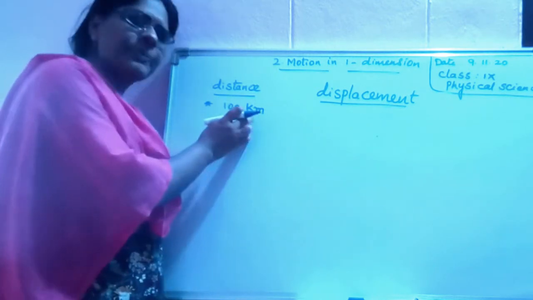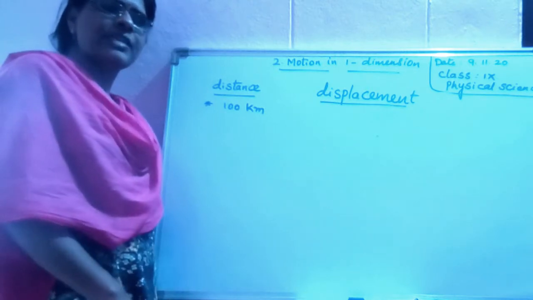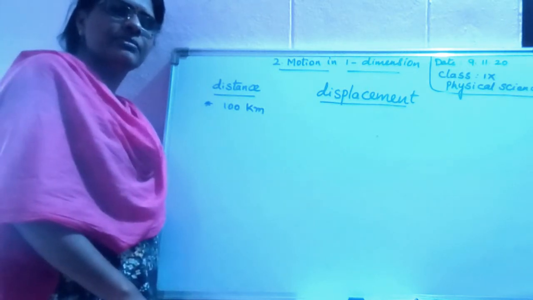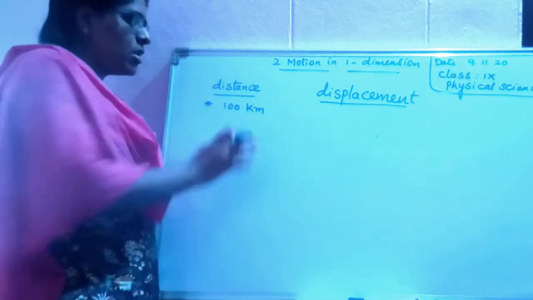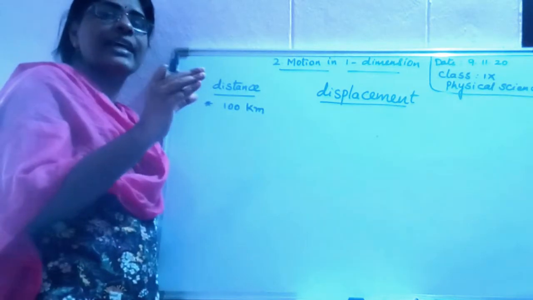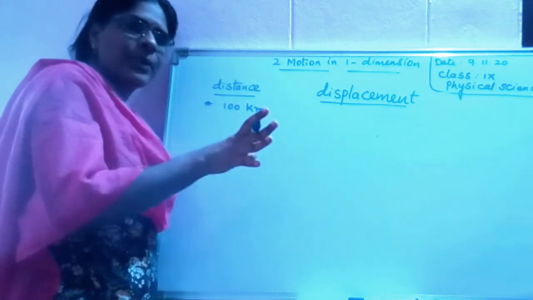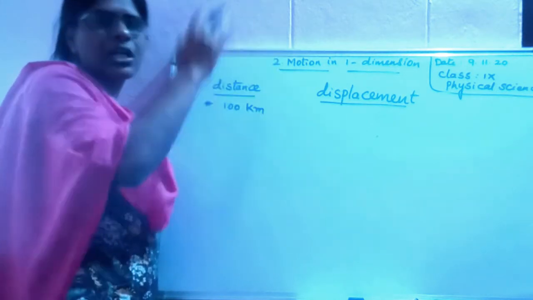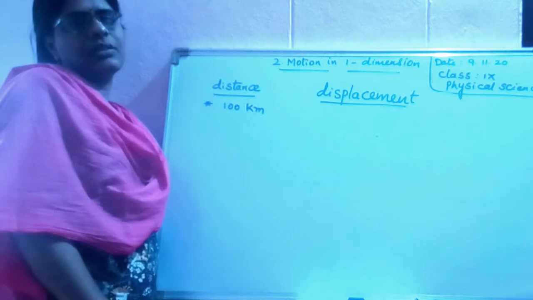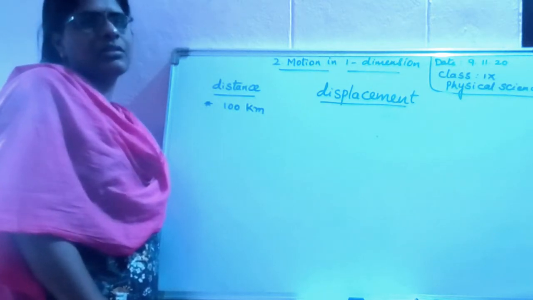Here, did the person say anything about direction? No. Here we require the gap, that means the distance between Nalgonda and Hyderabad. It doesn't require direction.